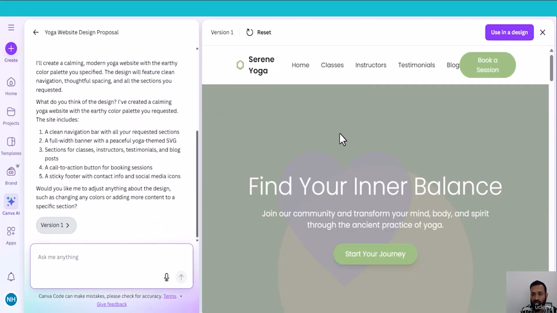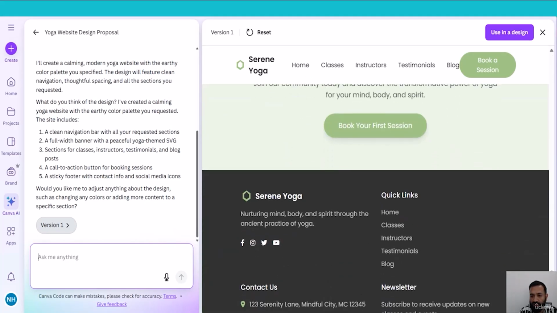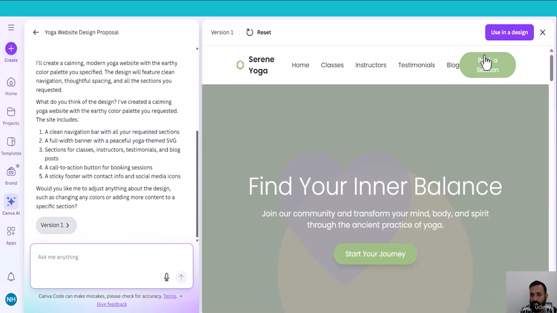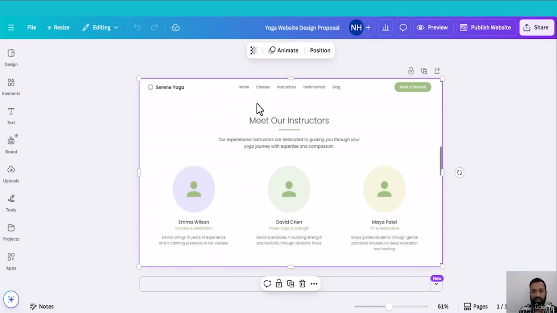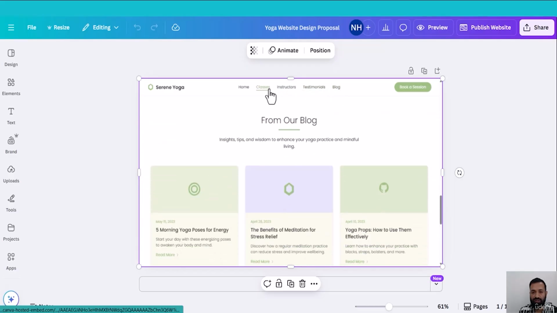So here is my new website. I provided the color palette, and based on my prompt, Canva Code generated a new website. The most interesting feature is that you can import this website into a Canva design. So let me click use in a design. I imported the design. I can even interact here. If I click testimonials, if I click blog, as you can see, it is interactive.